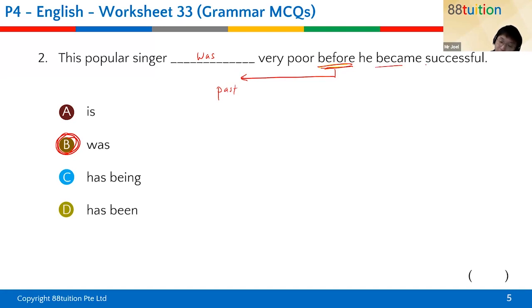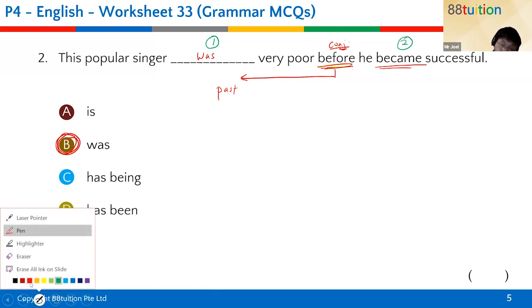So before he became successful, became over here, right, is also in the past, but the word before, all right, this is called a conjunction. This conjunction tells us that the first part here was very poor, happened first before he became successful. So he became successful after he was poor. All right, so here we definitely have to use was.